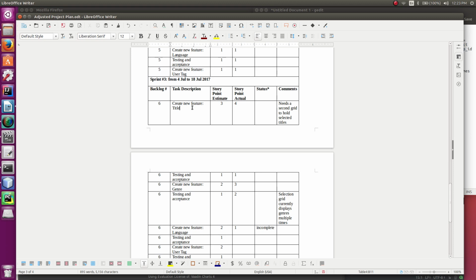Just to summarize real quick here, this first item, create new feature title, is the ability to view stats based on game title. The second item is just testing acceptance of that feature. The third item is to create a new feature based on viewing stats based on genre. And then testing acceptance of that, and then create a new feature based on language, and that's where I'm stopped, and that's just due to running out of time for the week. So let's take a look at my application.